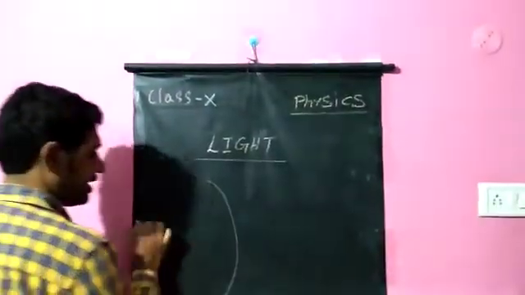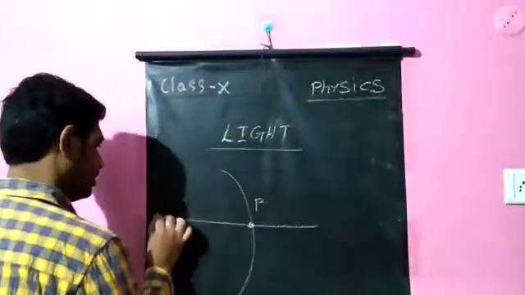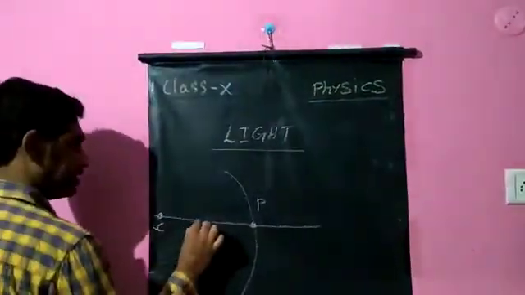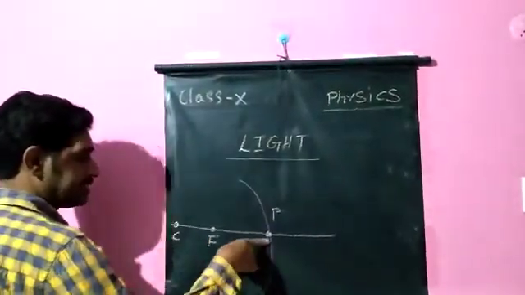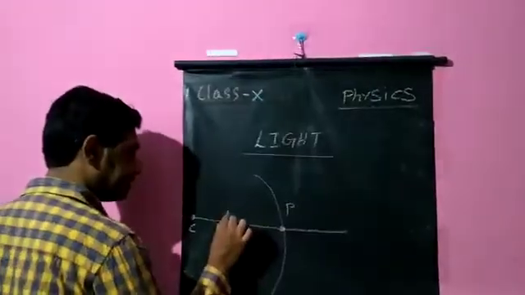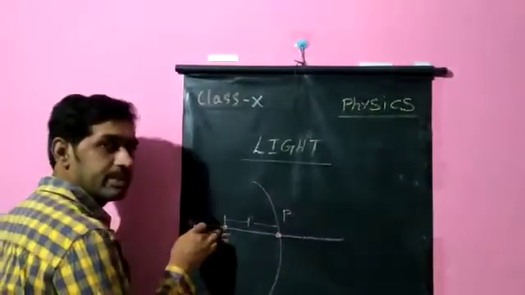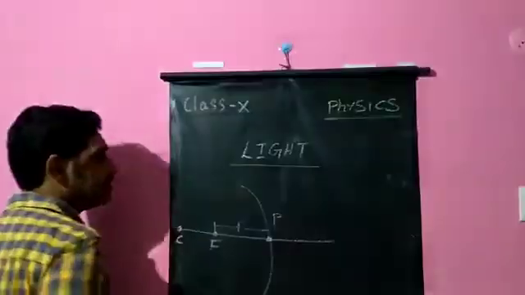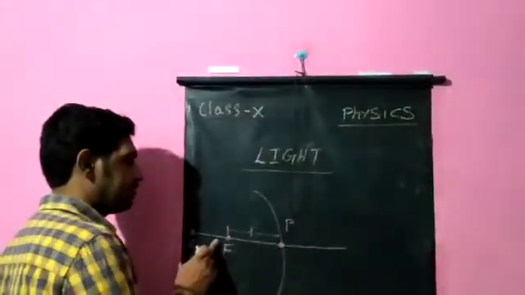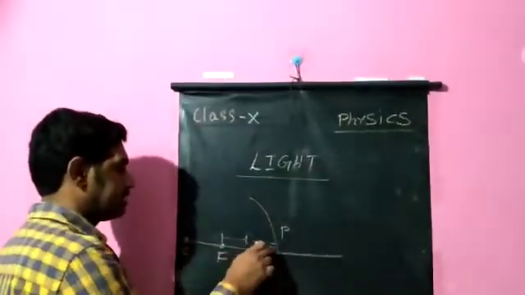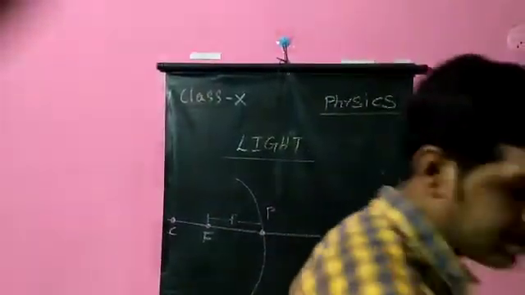The concave mirror I am drawing. Principal axis, pole, center of curvature. If I take this as the focus, the distance between the pole and focus, that means this length, will become the focal length. From here to here, whatever distance we measure, that will become the focal length of the concave mirror. The distance between the pole and focus of a concave mirror is known as its focal length. That means this length is the focal length of the concave mirror.